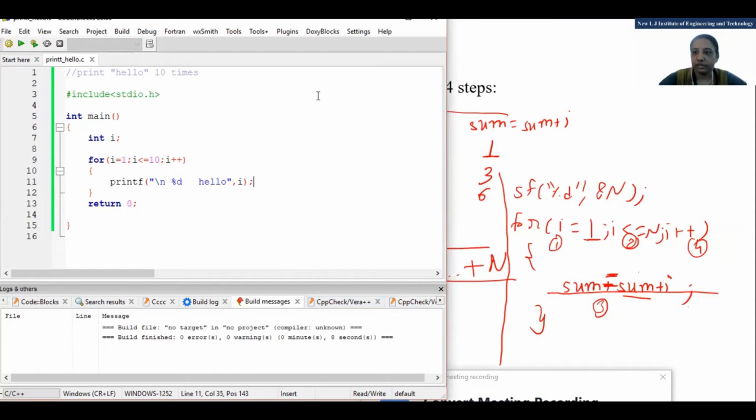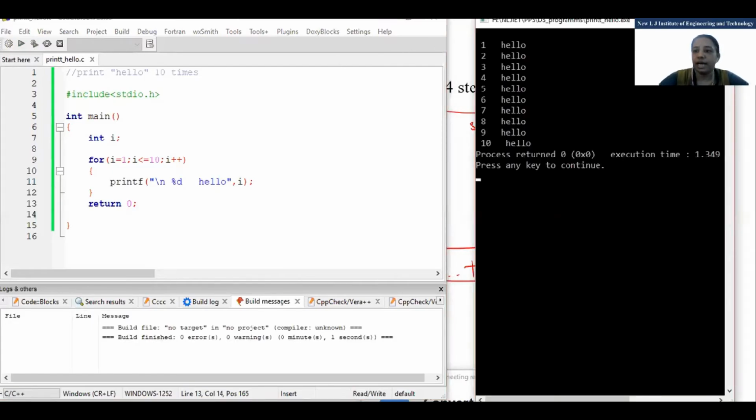Just a minute. Okay, fine. So we'll run this program again. You can see that 1 to 10 is also printed and hello is also printed. In this way you can do the program.